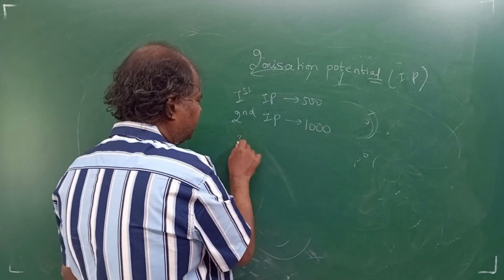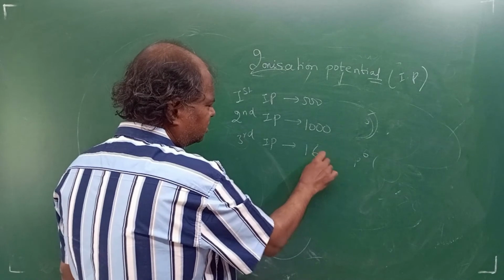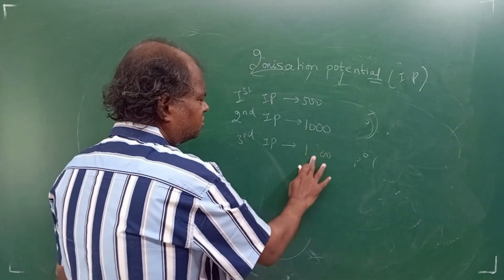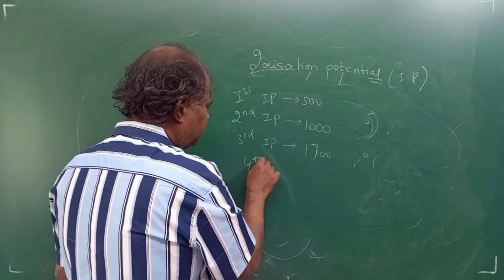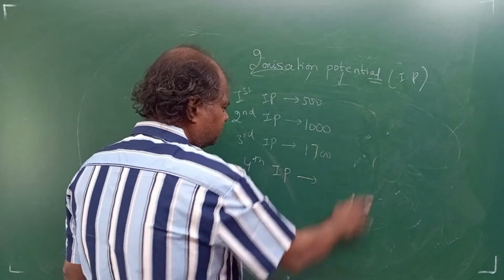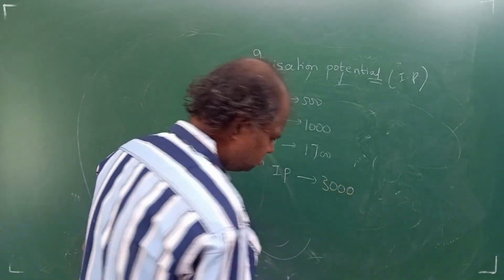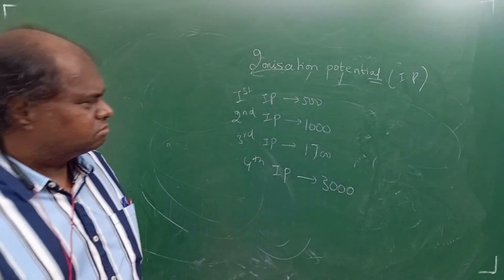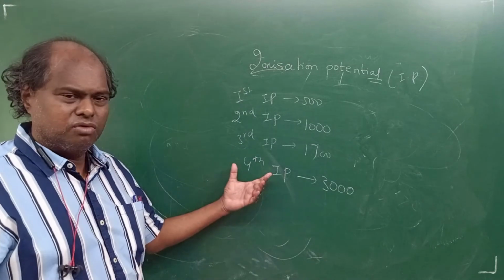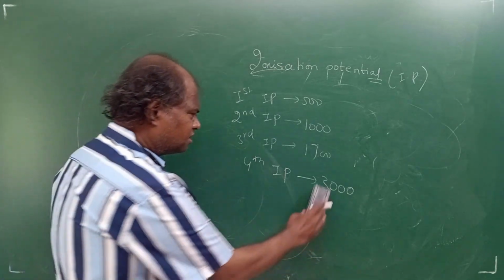Second will always be more. Third, they give you something around 1600 or 1700. Now, fourth IP, they give you very high. It just jumps like anything. Suppose they give you 3000, or 4000. Clear?